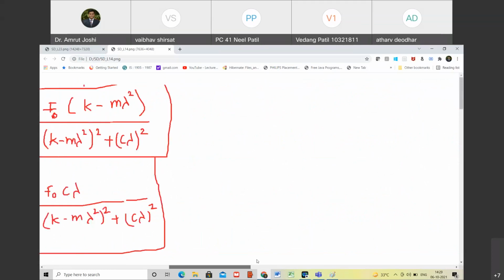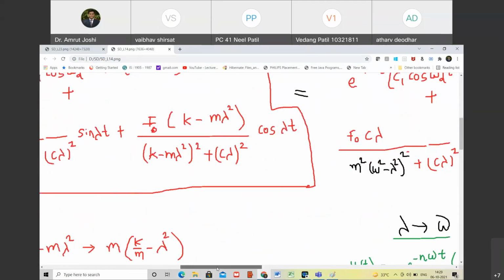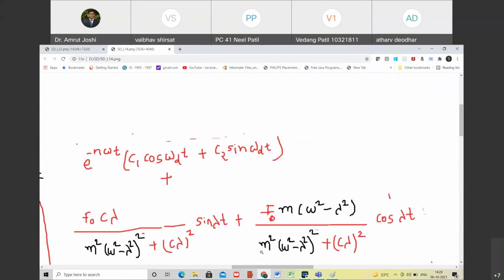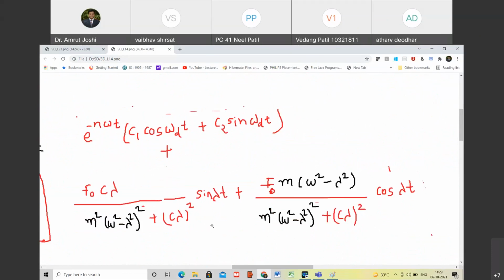So we are not solving that problem once again. We are referring to that solution and substituting the values here. Are you with me?